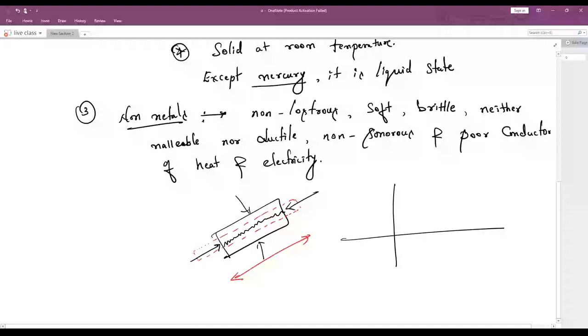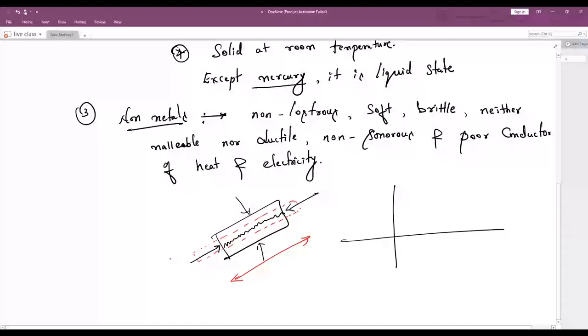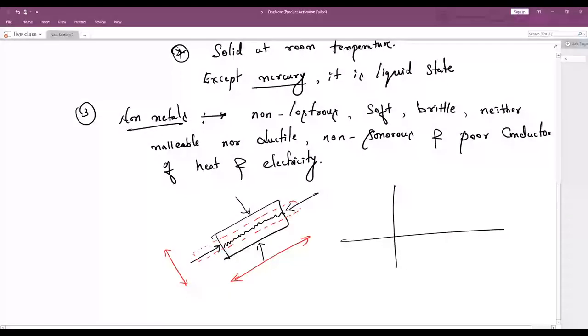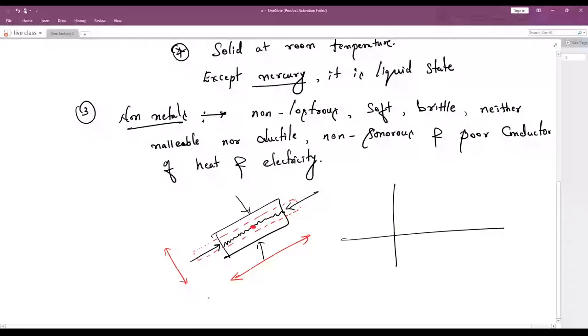If you're applying pressure from the left and right side, the height will increase. Imagine you're pressing something from both ends. What happens? At that time, stress will develop. Due to this stress, at a certain temperature, at a certain point, it will start cracking. That cracking point is called the critical temperature. Understood?